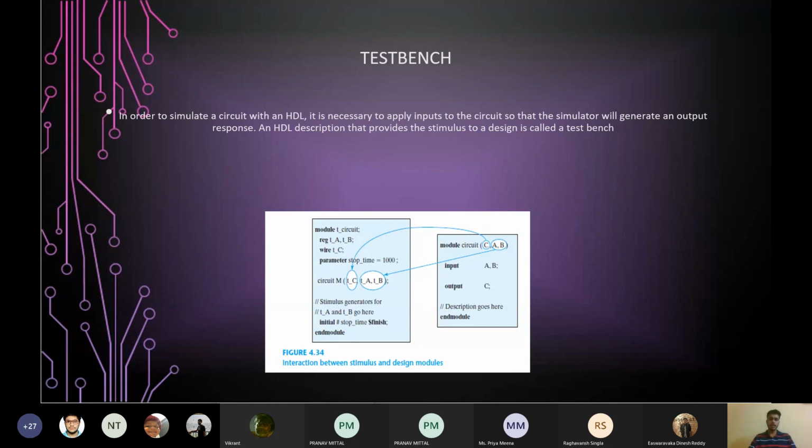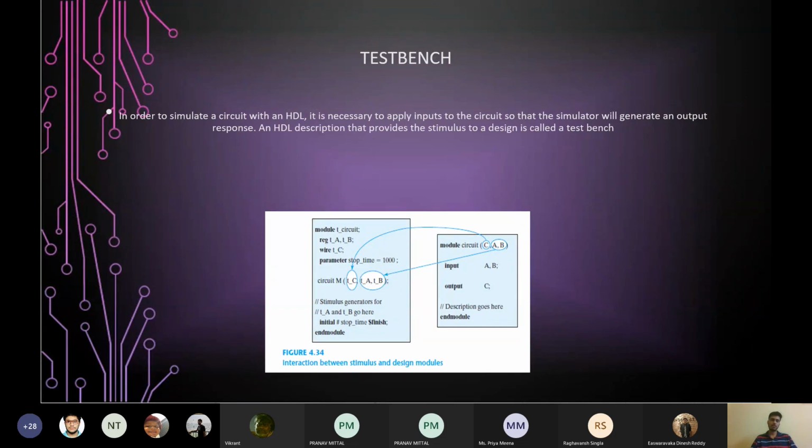In order to simulate a circuit within HDL, it is necessary to apply inputs to the circuit so that the simulator will generate an output response. An HDL description that provides the stimulus to a design is called a test bench, or also known as a stimulating module. So just like in a practical example, if you have a circuit ready in front of you, how do you verify that it's functioning correctly?